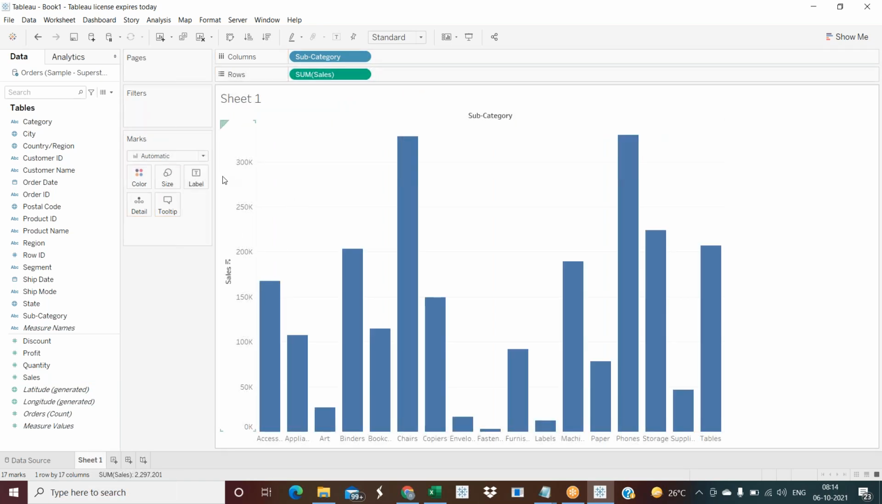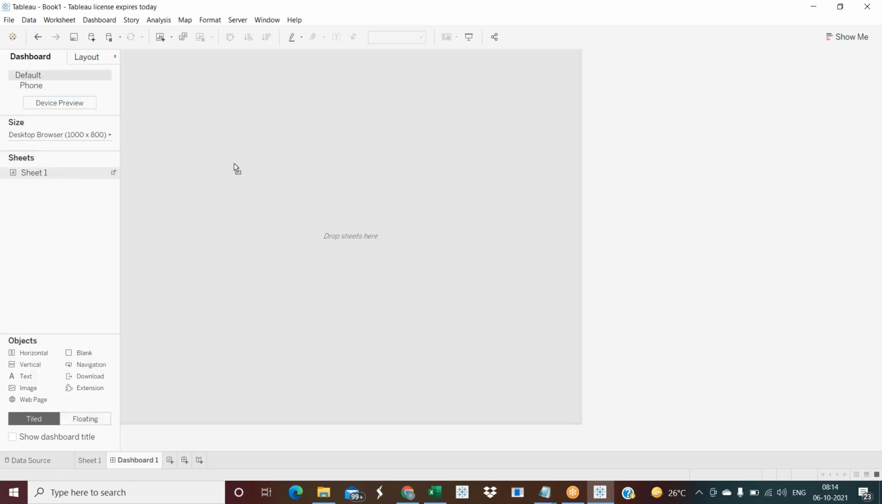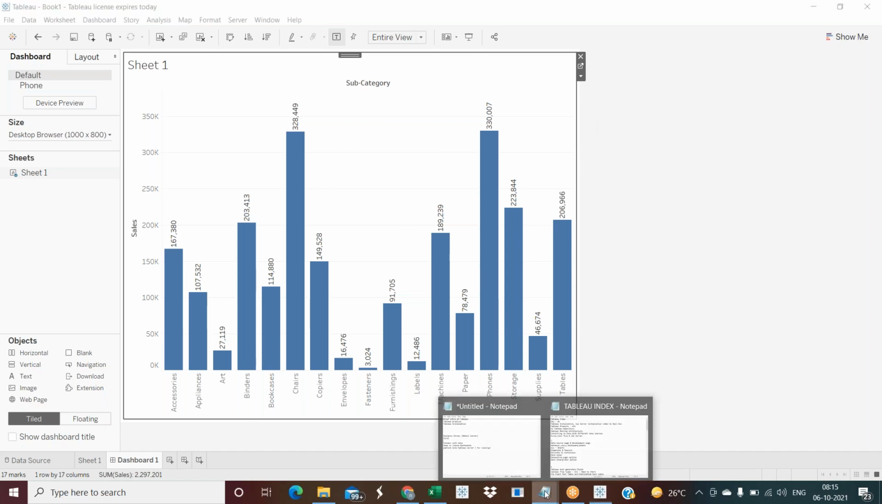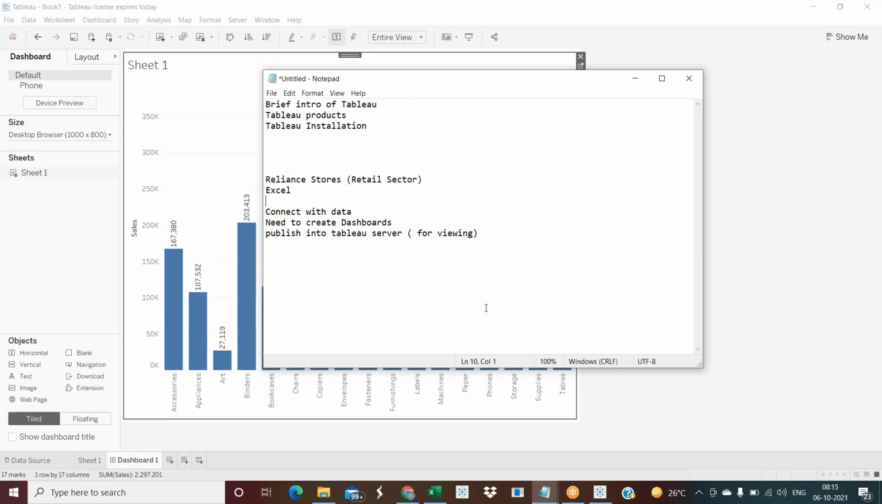Let's say this is what the client is looking for. This is the simple report the client wants, so I'm going to create a dashboard for this. This is the data I got, and I have created a dashboard. Now I want to share the dashboard with the end user. So I need to publish this dashboard somewhere else, and that is Tableau server.